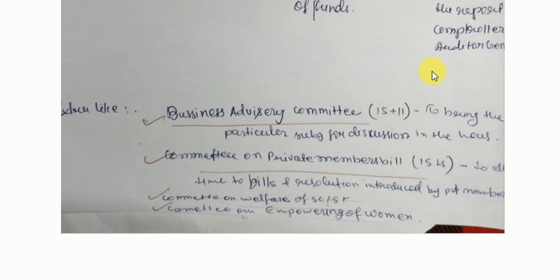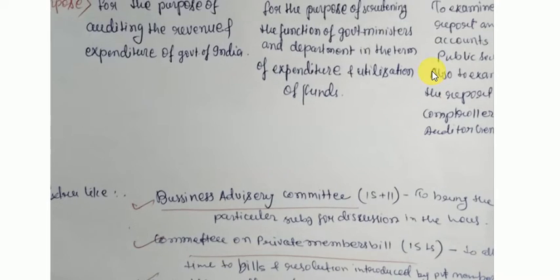Similarly, the Committee on Welfare of SC/ST, whose main function is to look after the welfare of Scheduled Castes and Scheduled Tribes. And next, the Committee on Empowerment of Women, which especially takes care of women and discusses empowering women in our country. So these are the additional advisory committees. Apart from these, there are also many other committees.